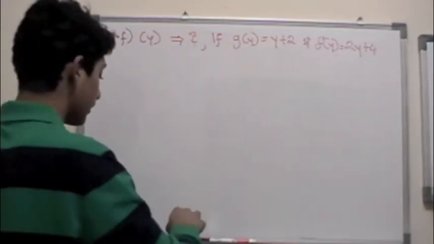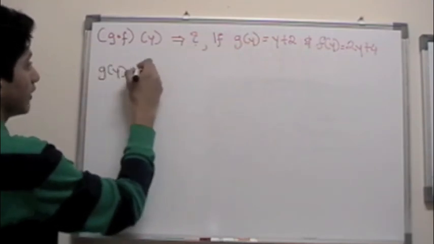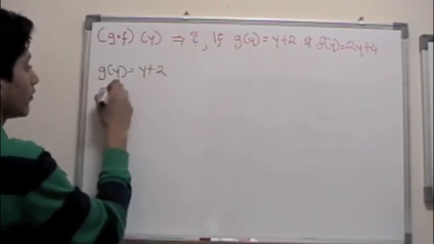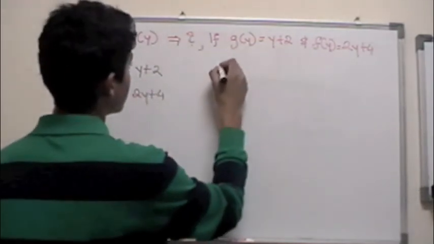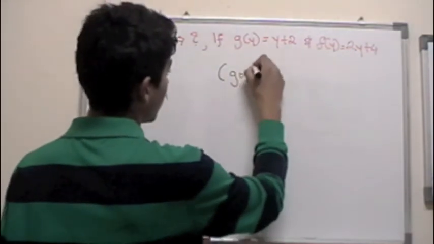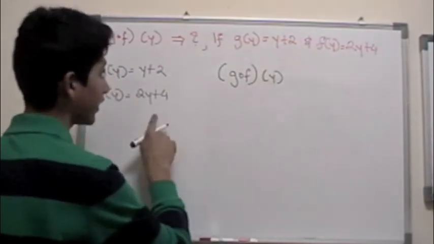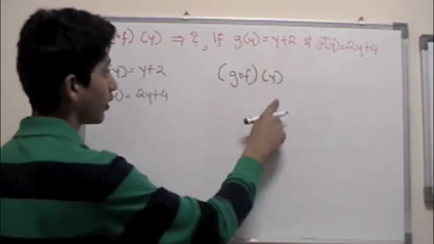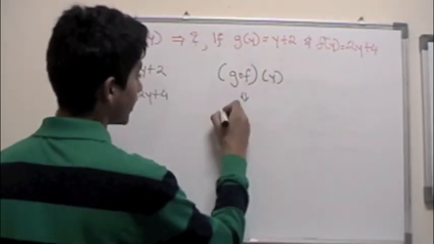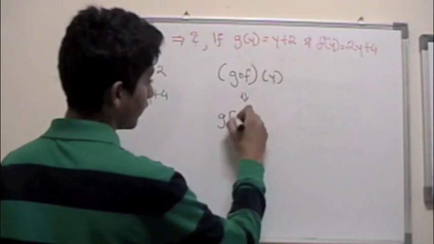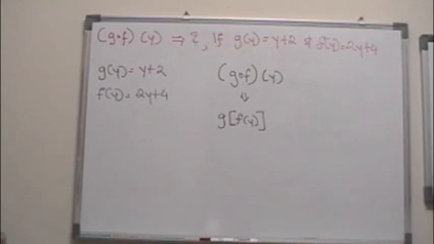Now, let's write our functions down. This is the problem. G of y is given to us as y plus 2. F of y, on the other hand, is given to us as 2y plus 4. What we need to do is g circle f of y. Since our variable is y, not x, whatever the variable is, it's that variable over here. So we can simplify this as g of f of y, to make our understanding more clear.